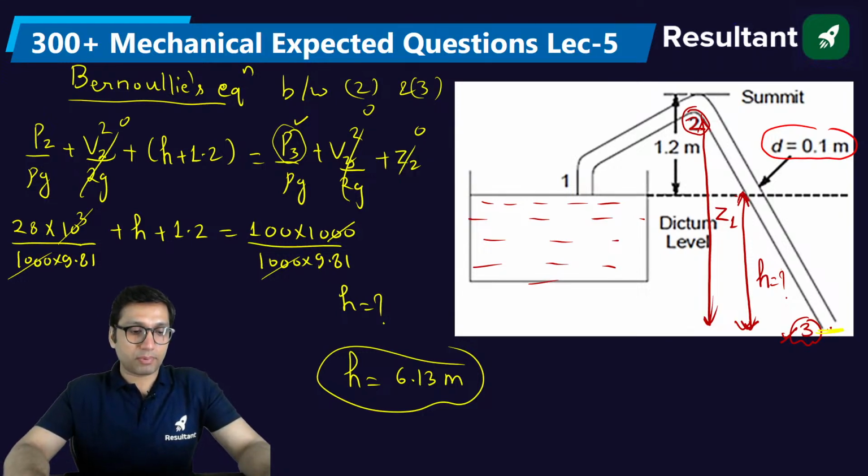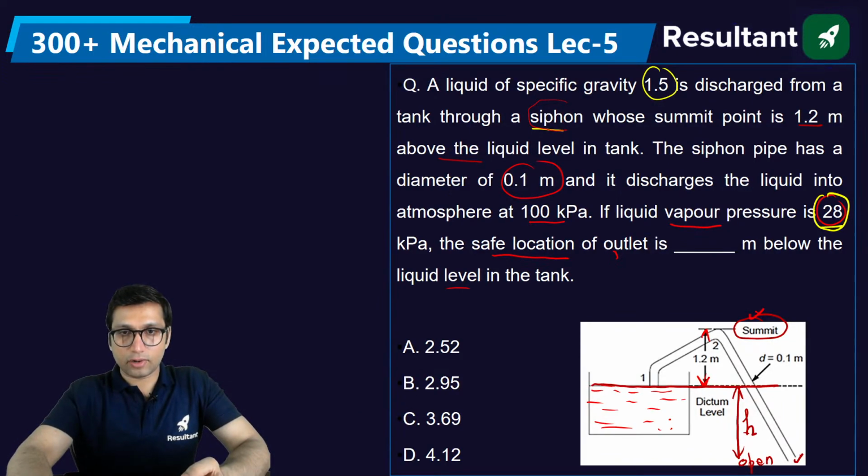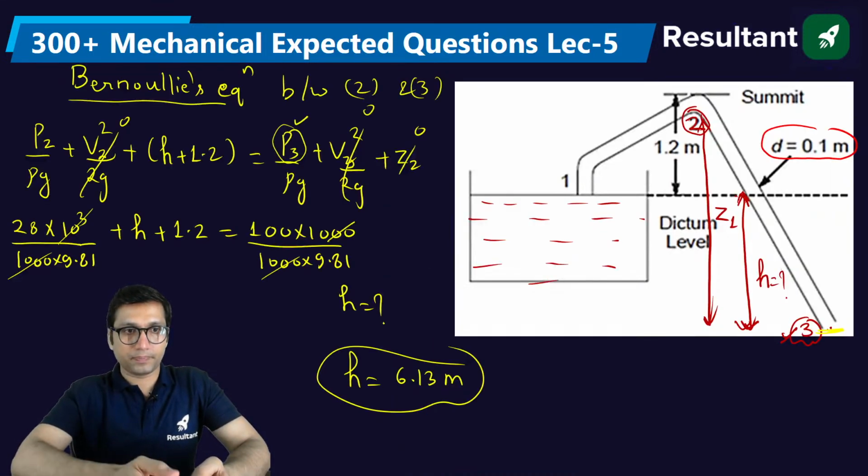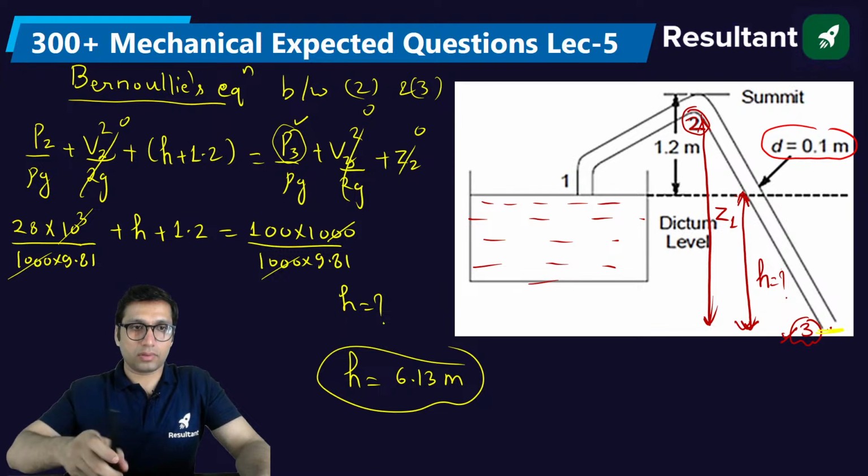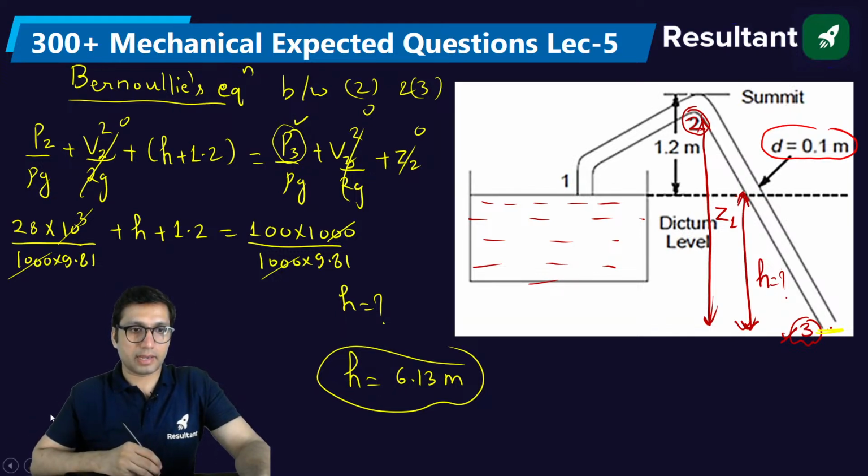Are you getting 6.13? 2.95. Okay, Rachit is getting 2.95. Okay, let me again check. Maybe I have done some mistake here. This is 100 kilopascal, 28. 100. Oh, sorry. I understood what mistake I have done.